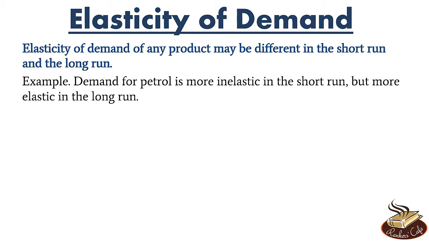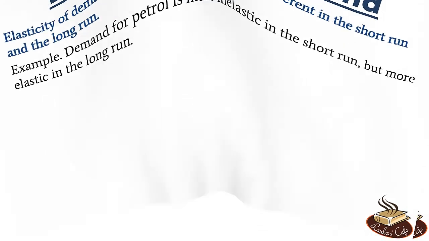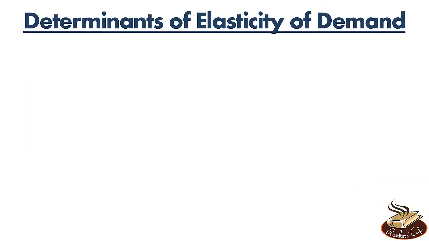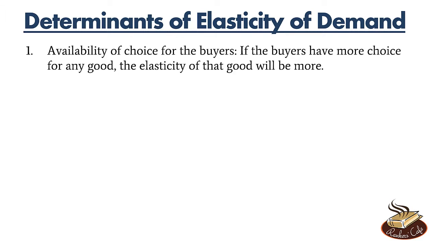Okay? Now, what determines the price elasticity of demand for any good? Well, we will study two key factors which affect the elasticity of any product. The first one is availability of choice for the buyers. If the buyers have more choice for any good, the elasticity of that good will be more, right? This is pretty obvious. If people have other options, when the price increases, people will shift. So the good will be elastic. But if people do not have any options, even if the price increases, they have to purchase. So that good will be more inelastic.